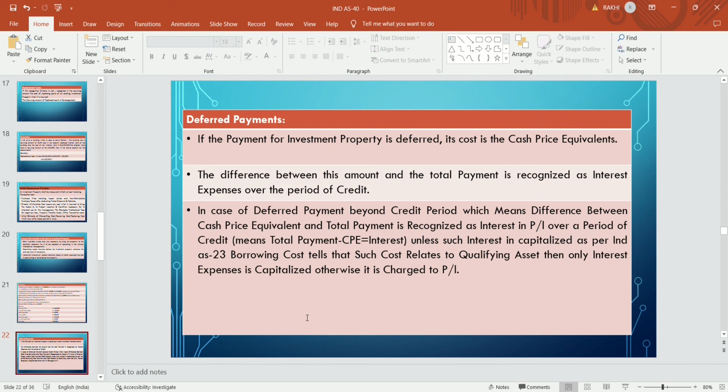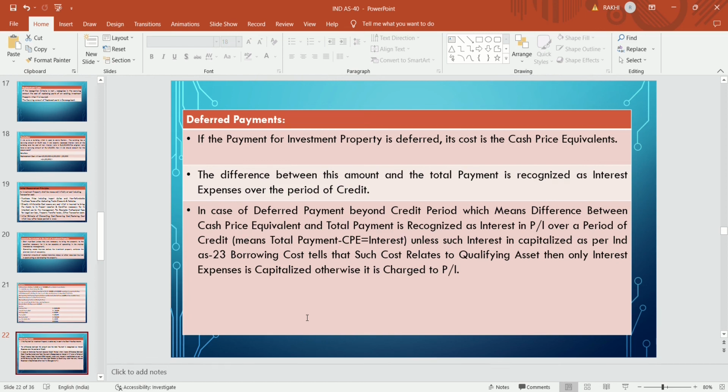If the payment for the investment property is deferred, its cost is the cash price equivalent. The difference between this amount, the cash price equivalent, and the total payment which the company has made is recognized as interest. Suppose the company pays 16 lakhs and the actual cost of that asset, if paid today, is 14 lakhs. Then the differential amount will be considered as an interest expense over the period of credit.